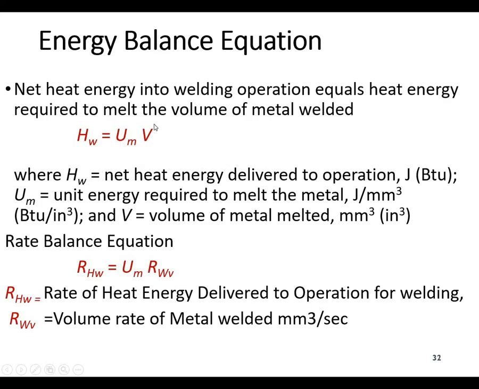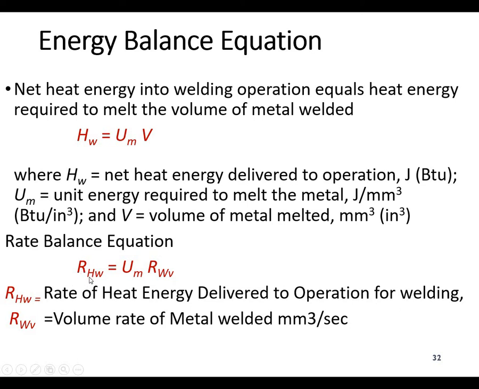Okay, coming to the energy balance equation. As we discussed, for the total heat available for welding, if you know the unit energy, you can multiply it by the volume of the metal welded. Similarly, you can also calculate the rate of the heat energy. You can multiply it by the volume rate of the metal which is being welded, and you get the rate of heat energy delivered to the operation for welding.